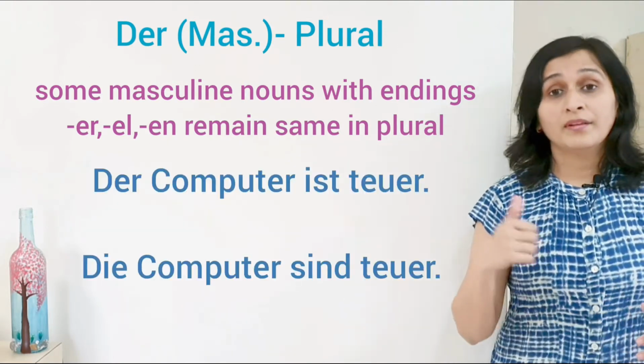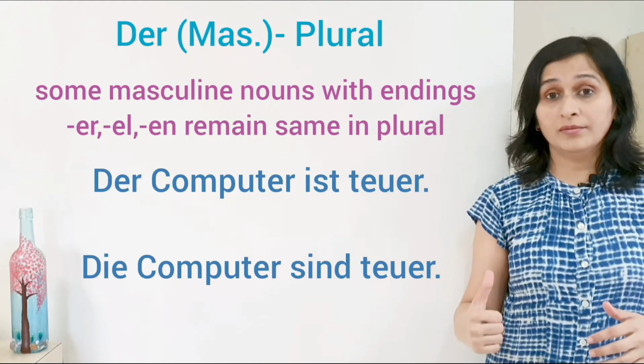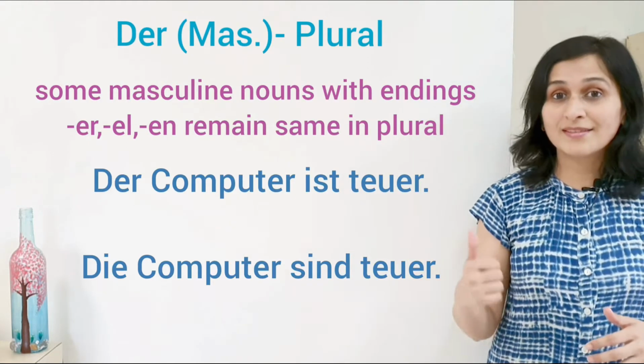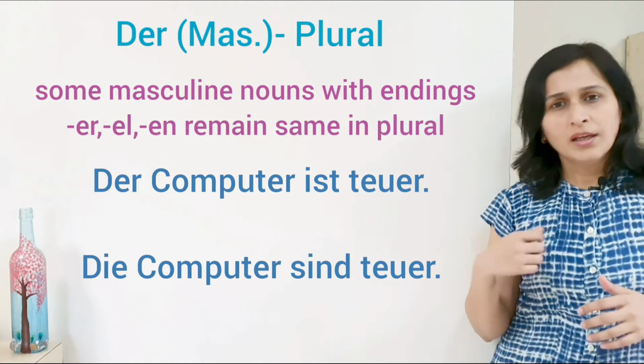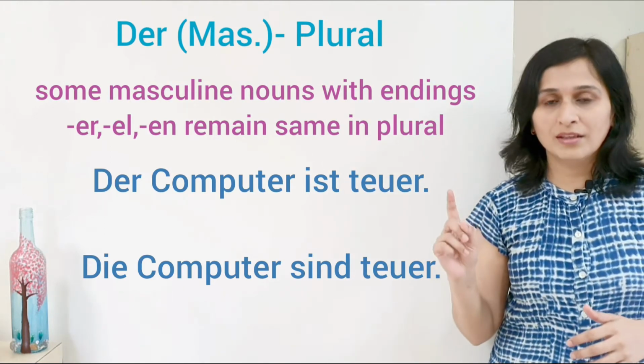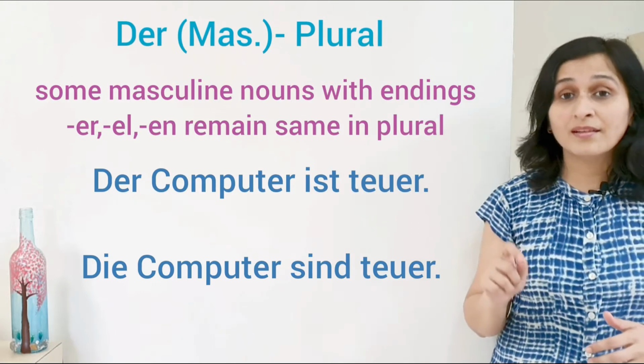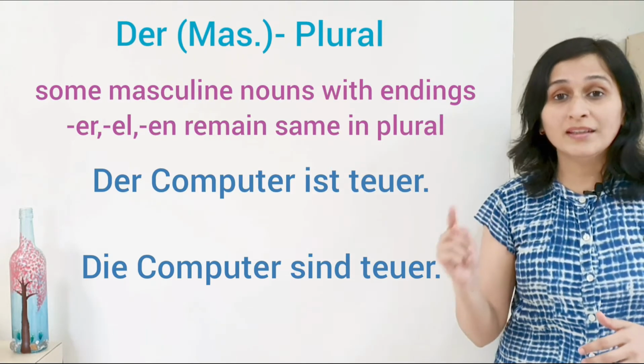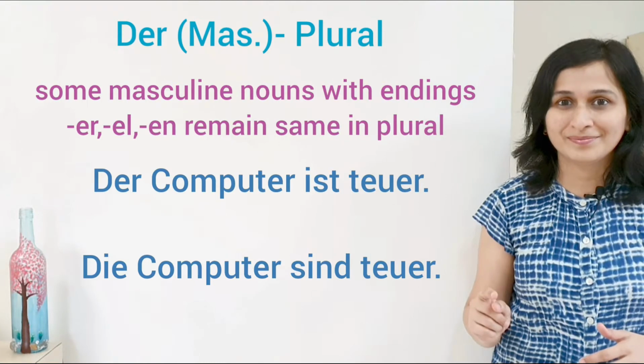Zum Beispiel, der Computer ist teuer. Die Computer sind teuer. In the first sentence, the verb is ist because der Computer is singular, and in the second sentence, the verb is sind because die Computer is plural.